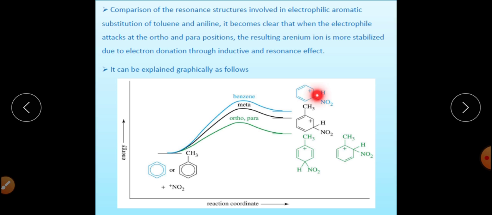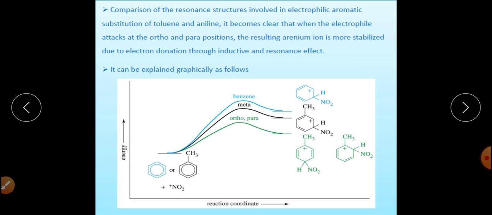And this is the energy profile diagram for simple benzene, which does not have any substituent attached. So from this energy profile diagram, we can draw the information that the CH3 group is an activator as well as ortho-para directing in its nature.